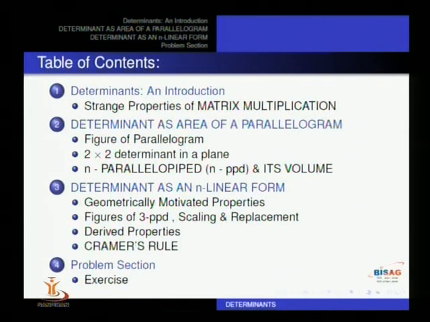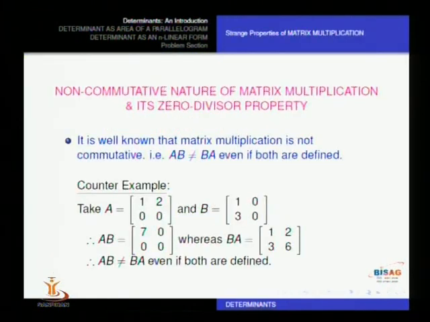So suppose I take two matrices A and B. In that case, AB may give us some answer and BA might not give the same answer. So such special types of properties, we call them strange properties. Matrices behave very strangely. So let us see some of these properties.